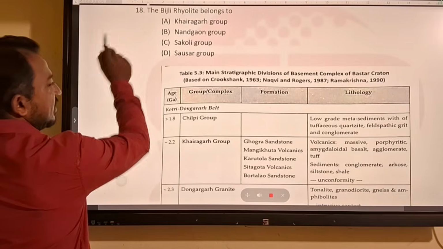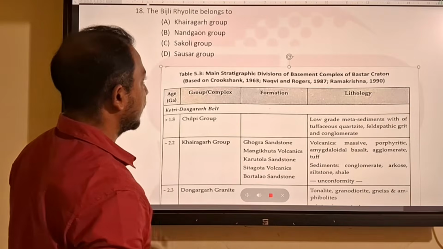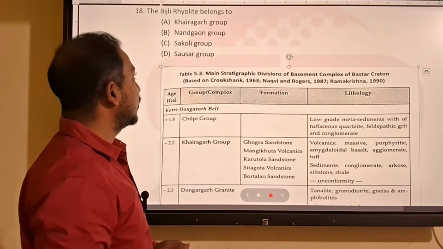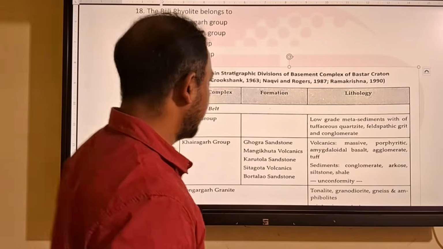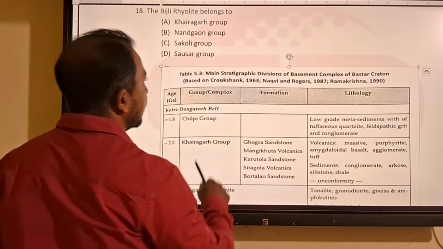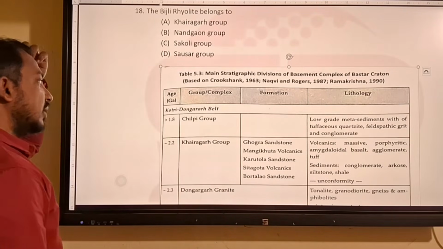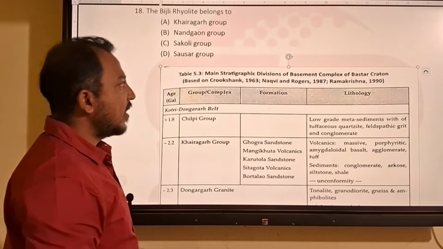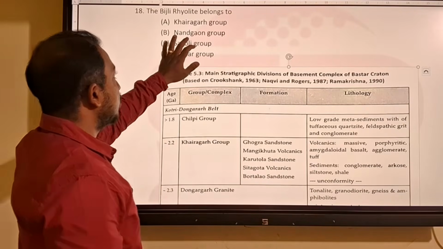Next, the Bijli rivulets. It belongs to the Nandgaon group from the Dongargarh deposition. This is the stratigraphic division of the Bastar craton. So the Bijli rivulets belong to the Bastar craton, and to the Nandgaon group.